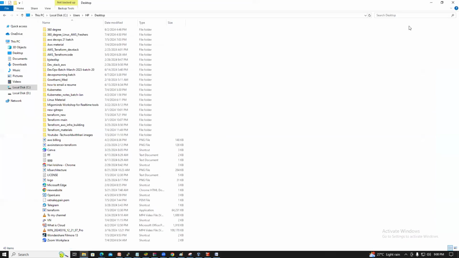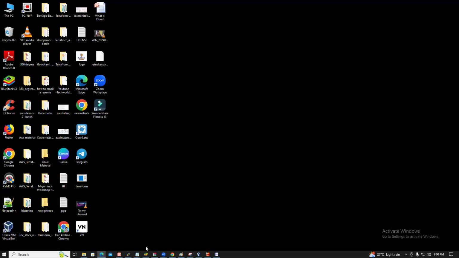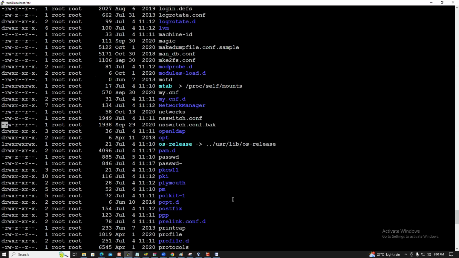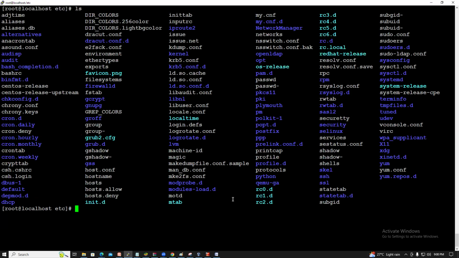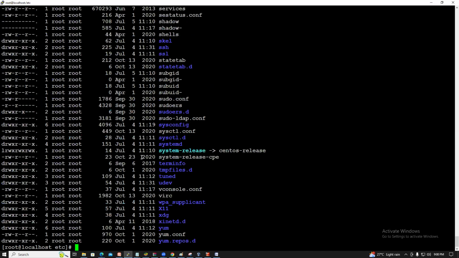Guys, now you understood? Here we know this is the GUI, so we can figure it out. But Linux is a command prompt and a black screen, so we cannot figure it out that way. ls is nothing but a list of files and directories, but it doesn't tell exactly what is a file and what is a directory. You can know by using the ll command. ll is nothing but a long list. It will show hyphen for a file, d for a directory, l for a link file. Oh, this is a link file, this is a directory, this is a file.